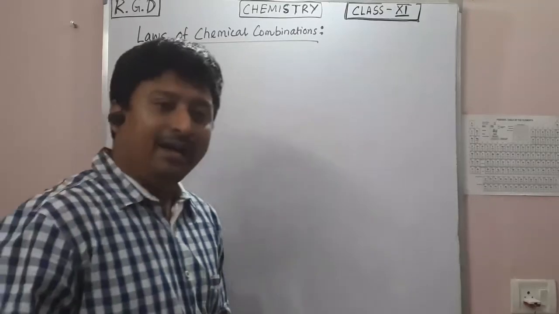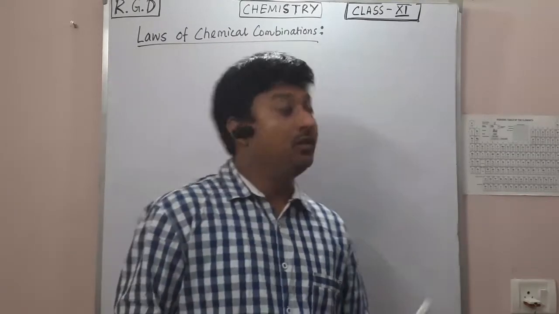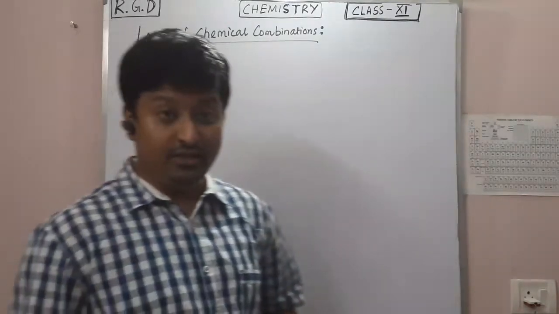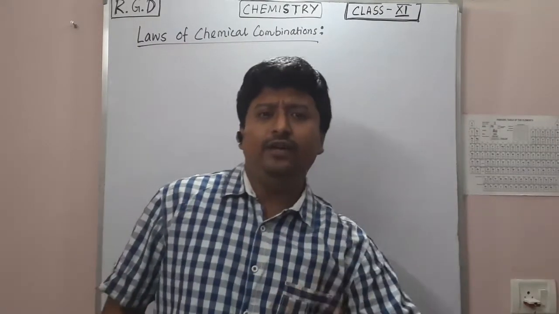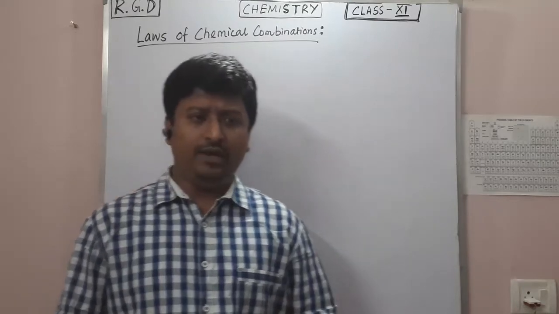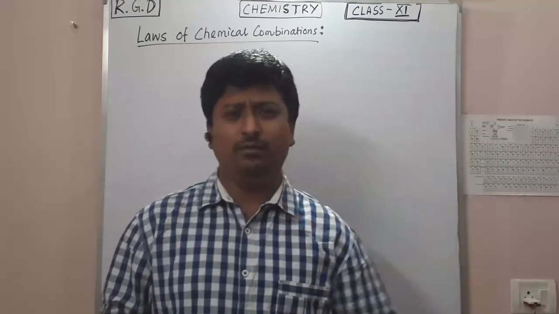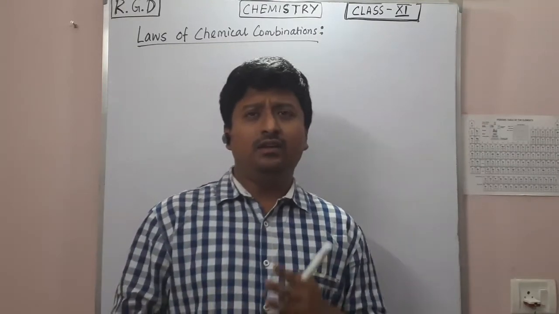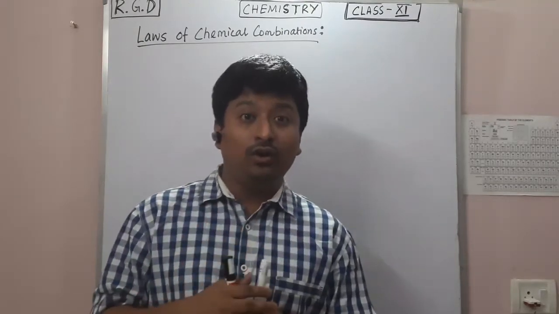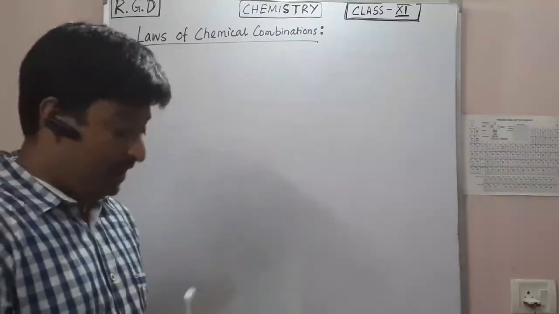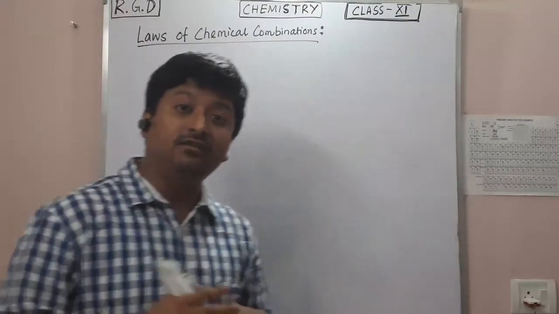Okay, welcome back. In this lecture, the topic I will discuss is the law of chemical combination. Just a quick recap: in different chemical processes, two or more elements combine with each other and form a product. Now, they follow certain laws, and those laws are known as the laws of chemical combination. This consists of many laws.